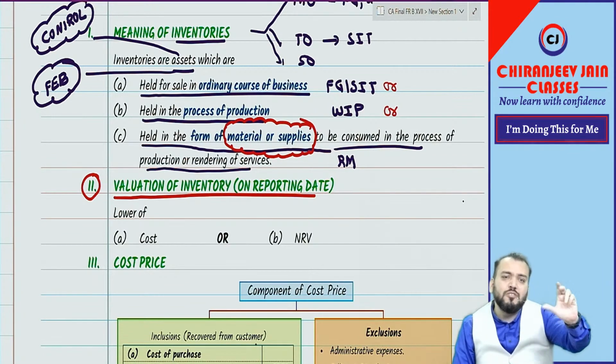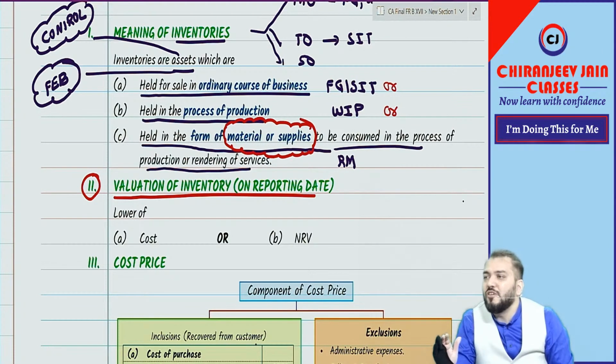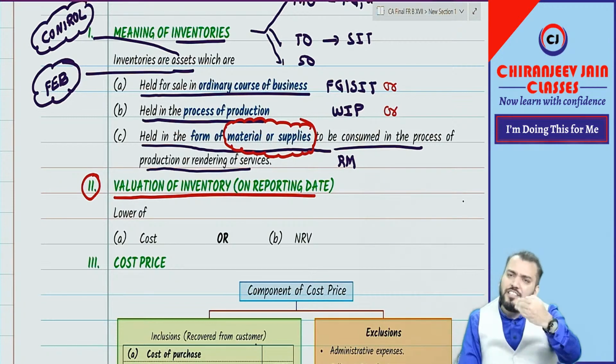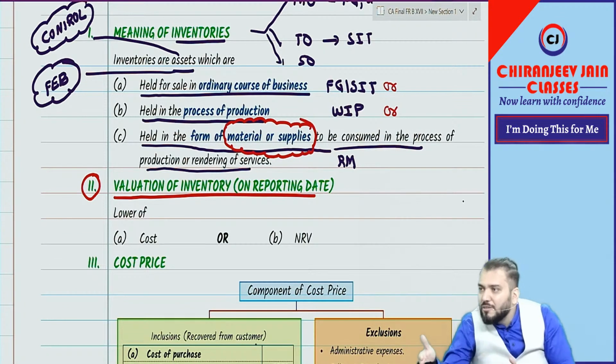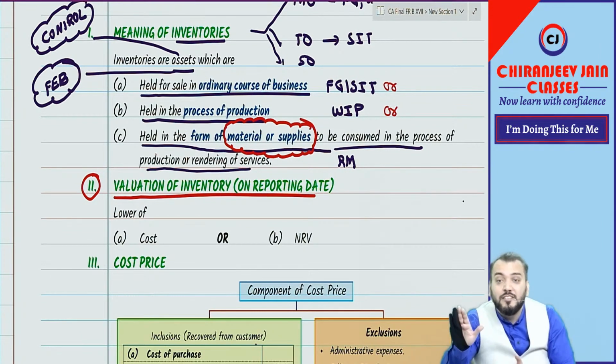Initial recognition means on the date of purchase, and subsequent recognition means on reporting date. Inventory will always be initially recognized at cost price, and subsequent recognition will be done at cost price or NRV, whichever is lower.